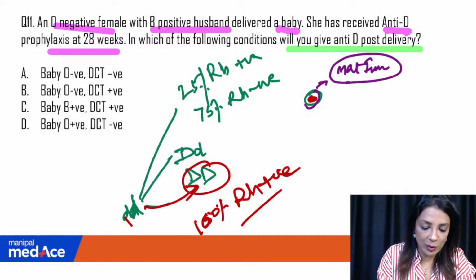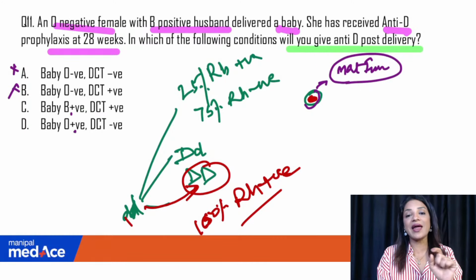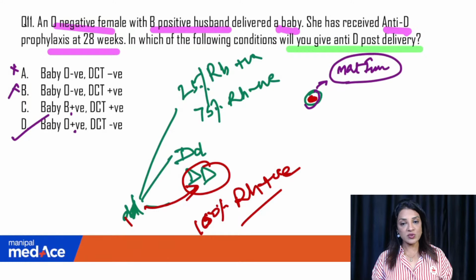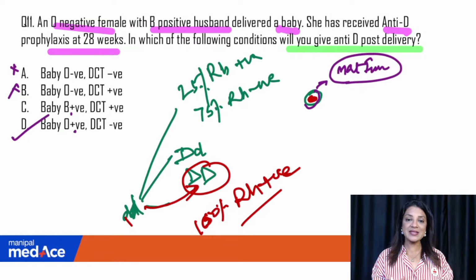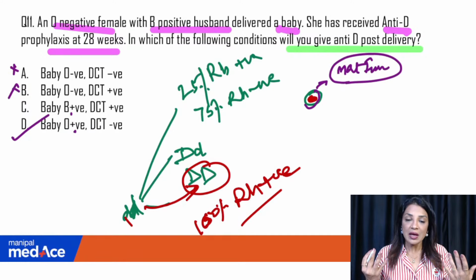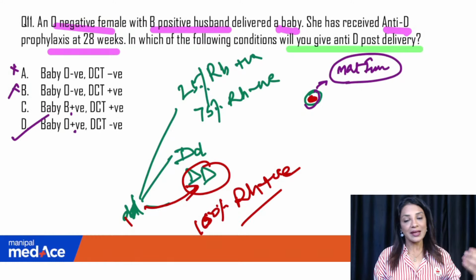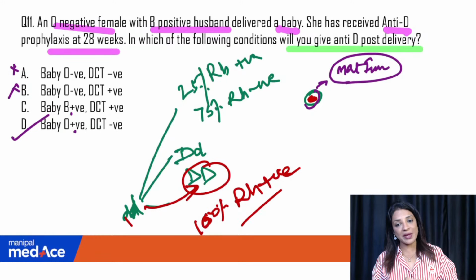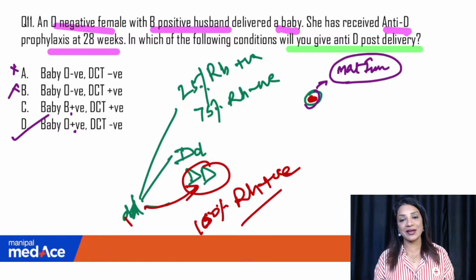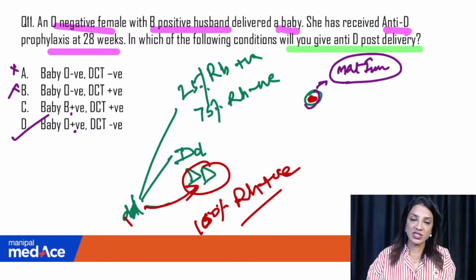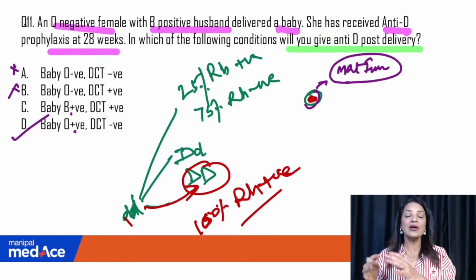So obviously these two will be gone. Okay, so baby positive and the DCT, the direct Coombs test, is negative. Right, Anuj, it is D. Why does the direct Coombs test have to be negative? If it is positive, it means the baby has already developed antibodies, the patient is already isoimmunized, and the antibodies have traveled into the baby and are already causing hemolysis. So what is the point of giving anti-D? The next baby which the mother is going to deliver will already be attacked with the antibody which is there in the mother. So there is no point giving more antibodies. Okay, so this is the answer.